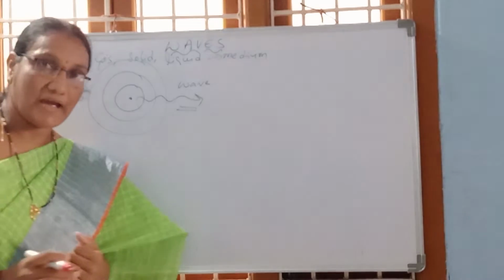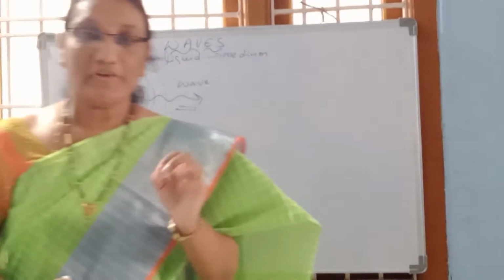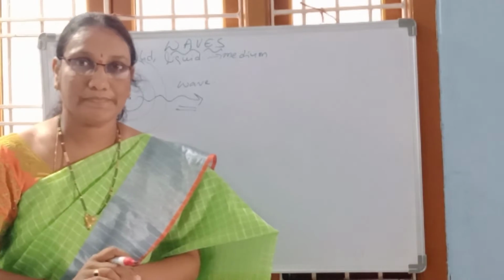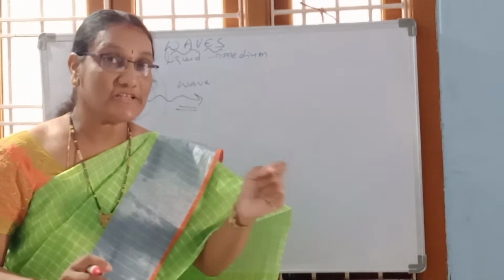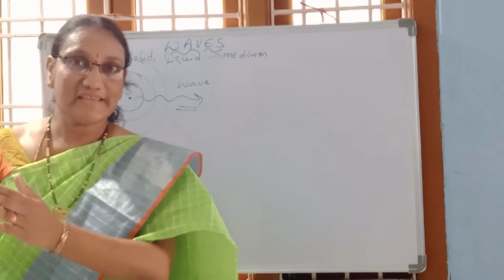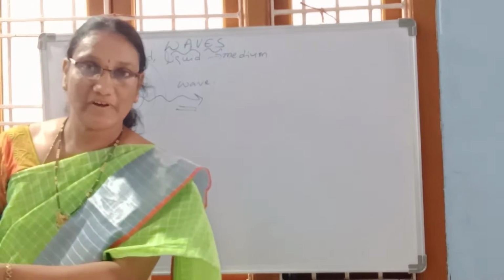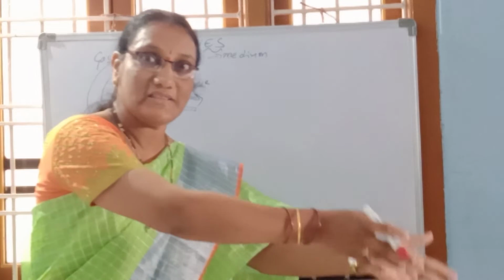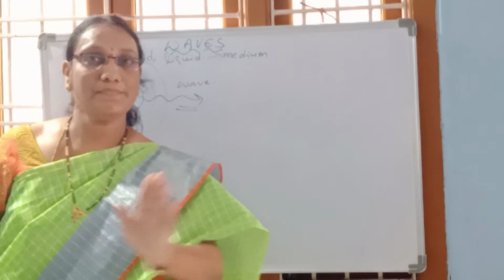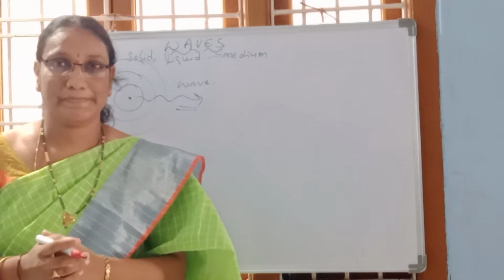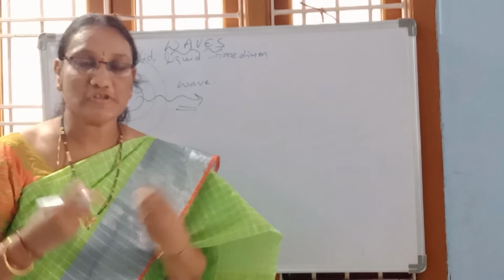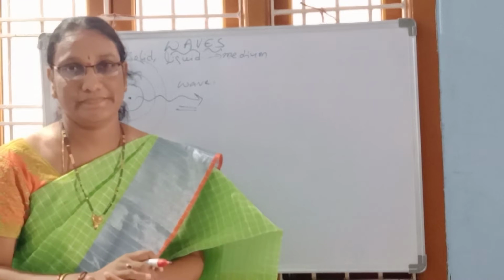So actually what happens here is, when you throw the stone in the water, the particles of water start vibrating. This vibration passes from one particle to another in such a way that vibrations transfer from one particle to the next. And these only come out as waves.